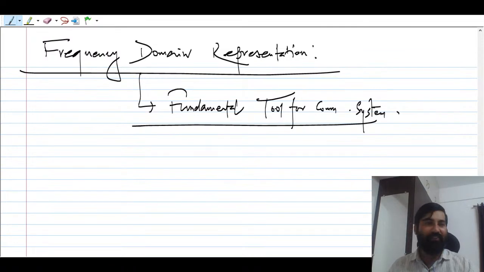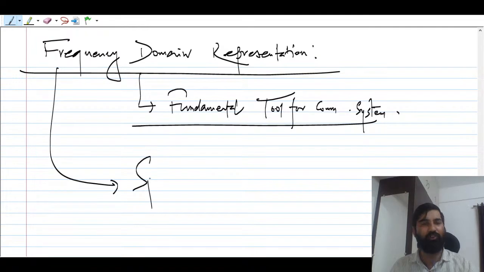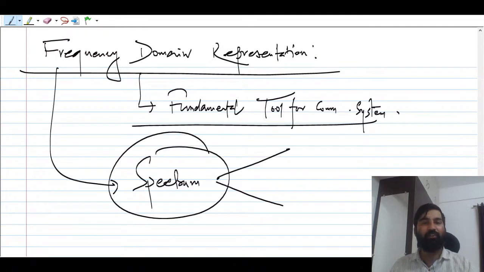So frequency representation, why we want to study it, because it is one of the fundamental tools. We have to find the spectrum, and there will be a magnitude spectrum as well as a phase spectrum. This spectrum is going to give you the frequency content.